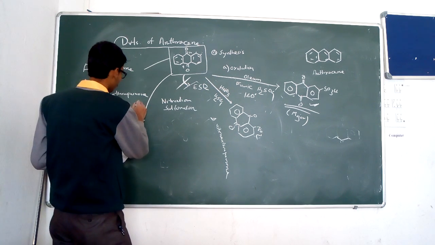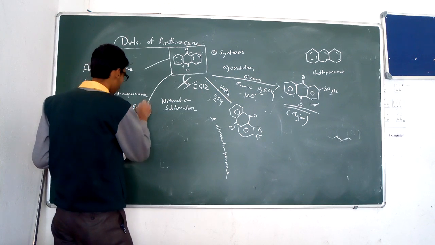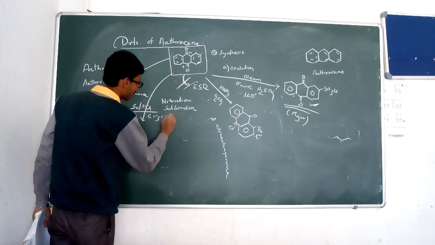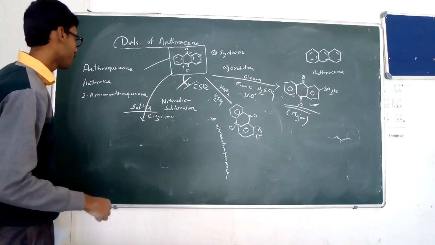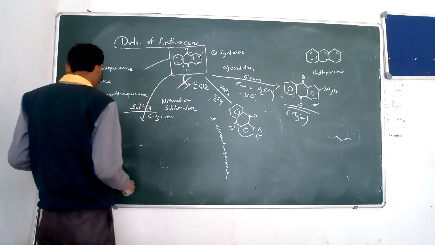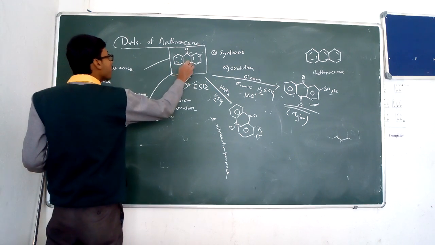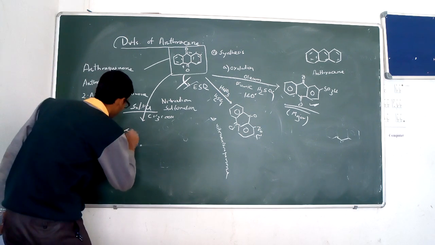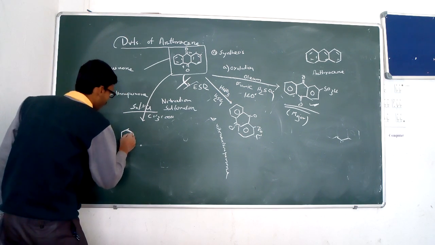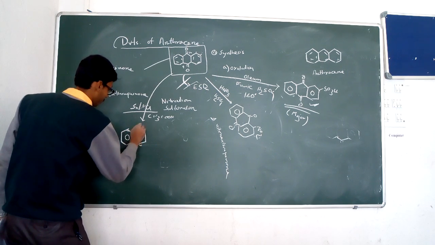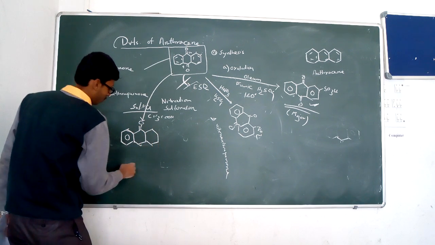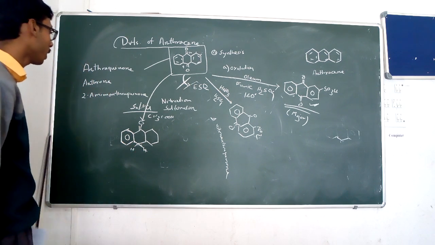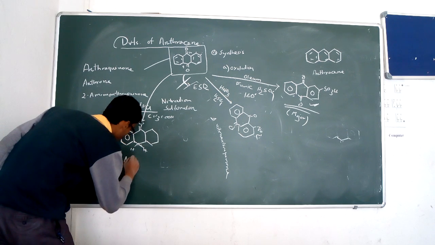When reduced with tin and sulfuric acid in the presence of a mild acid, glacial acetic acid, one carbonyl group is hydrogenated and forms the anthrone derivative, that is 9-anthrone.